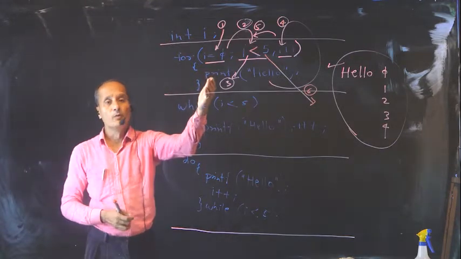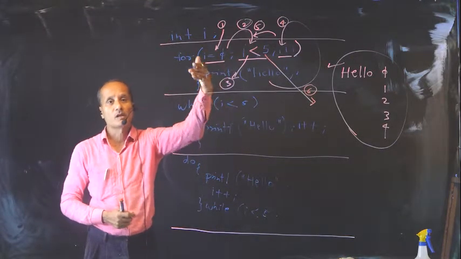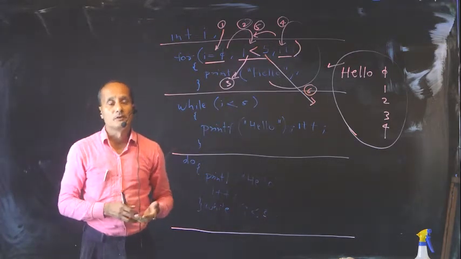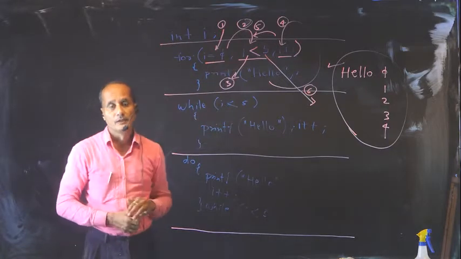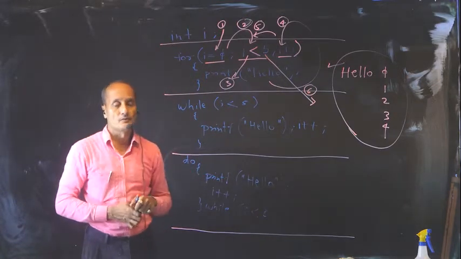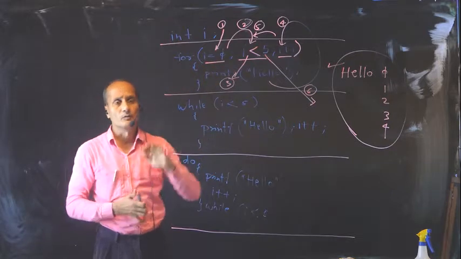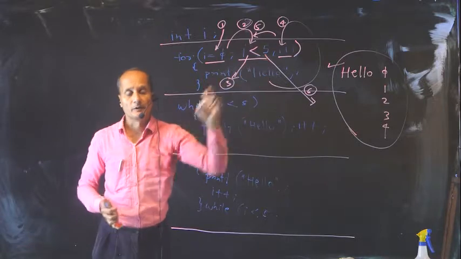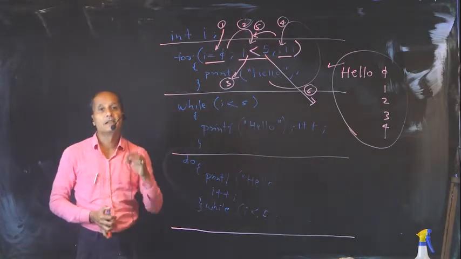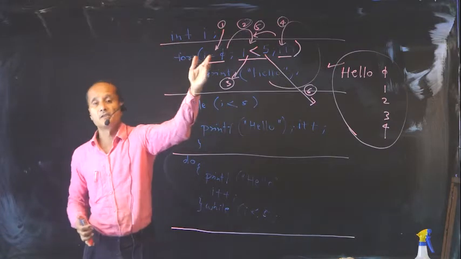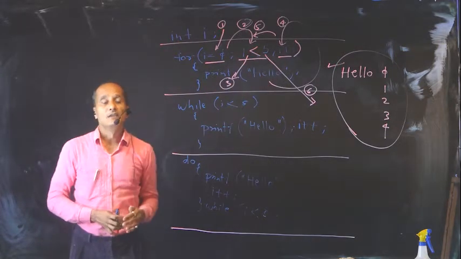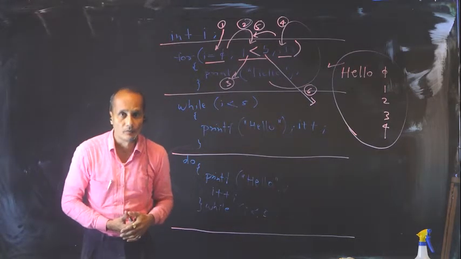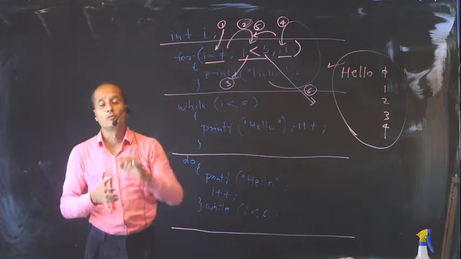In case my loop works on an index basis or count basis, where we know in advance when it is going to stop and the number of counts is well specified, then the for loop is the best syntax to use. This is the syntax for the for loop. I repeat, because there is a clear-cut space for initialization, condition check and increment, the chance that we forget any one of those is very rare in the case of a for loop. So remembering-wise, the for loop is very easy.